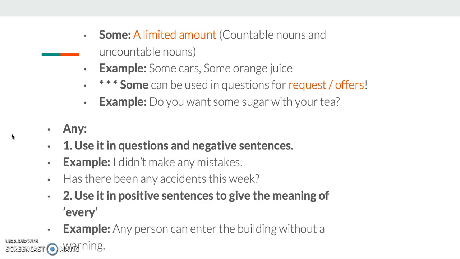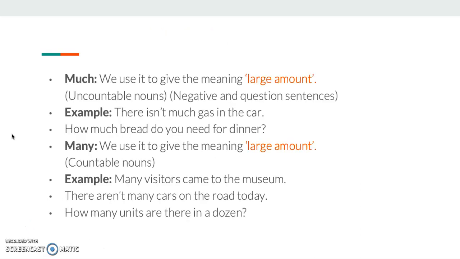Second function of any is, I use it in positive sentences with the meaning of every. Any person can enter the building. That means every person can enter the building because this is a positive sentence.